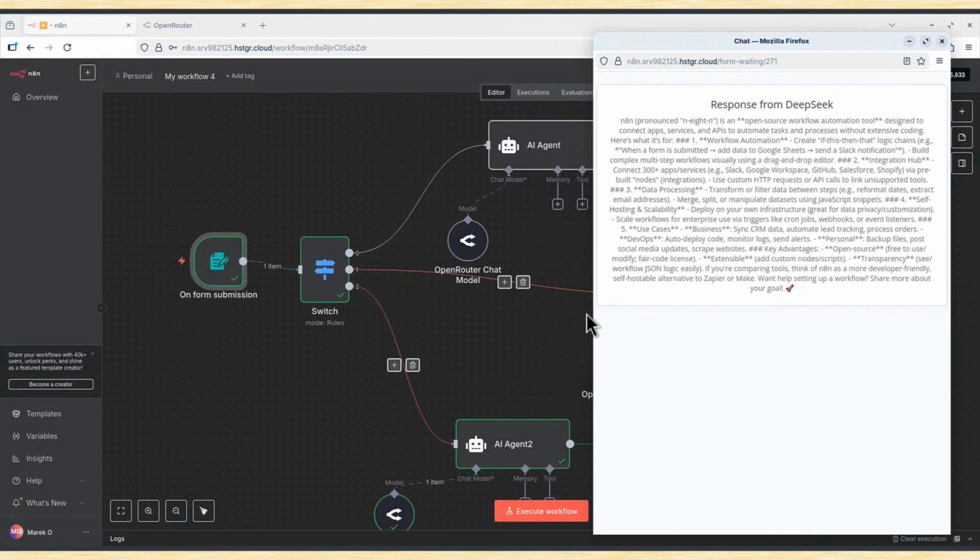So it's a great tool to test many different LLM models. You can attach as many LLMs as you want to this switch. Just remember that on form submission and on the switch they have to be under the same name, so that the switch understands what is coming, yes?